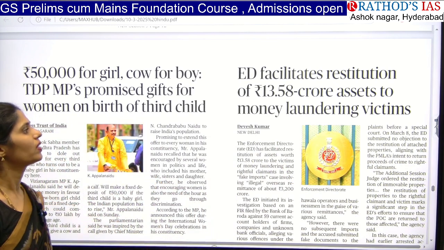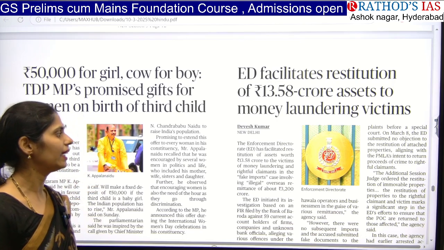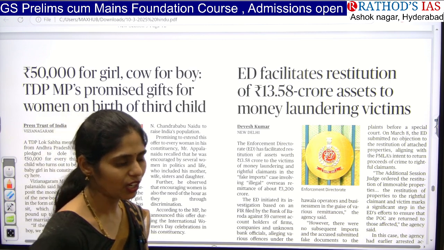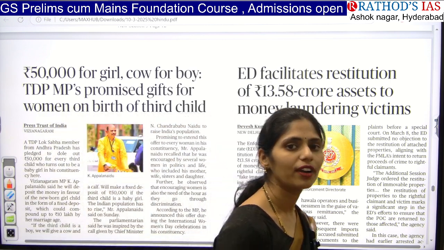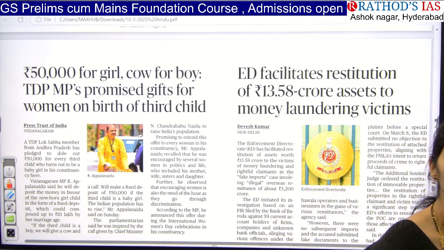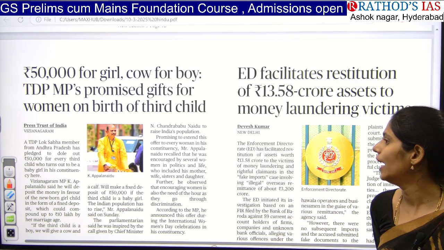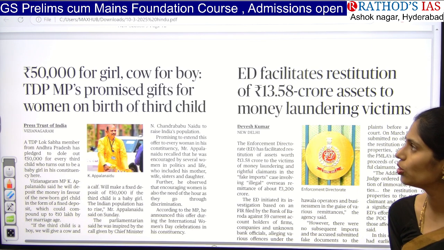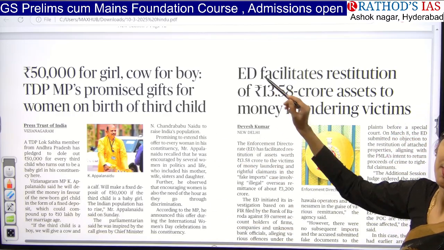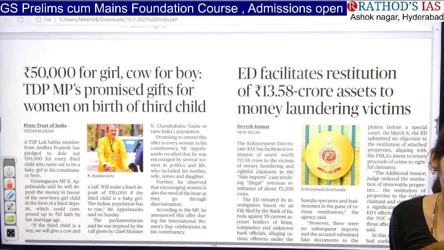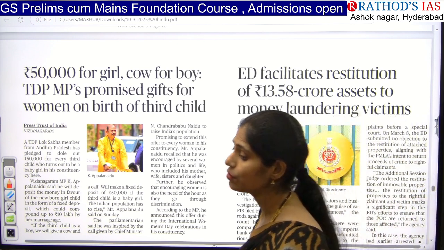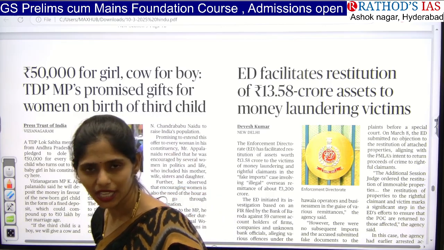Here ED is taking a lot of steps to control money laundering in India. In economy, you will be studying about what is money laundering and in how many ways money laundering is happening in India. And you will see which organizations present in our country control this money laundering. You have to remember one important organization at the central level that controls money laundering is ED. And apart from that, you have to see what are the acts which were brought in by the government.